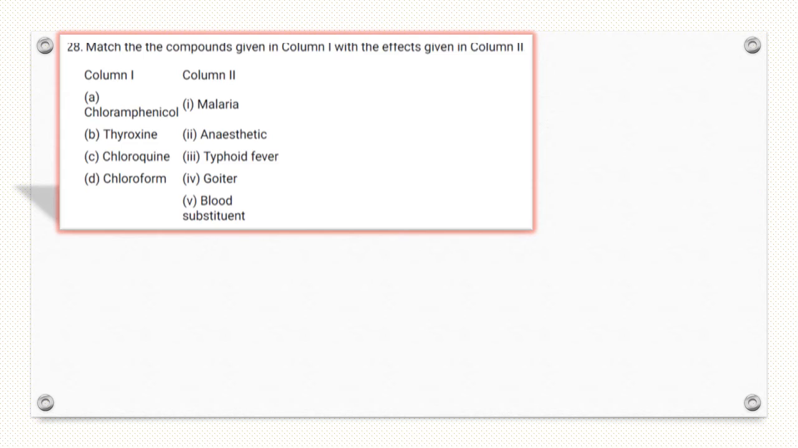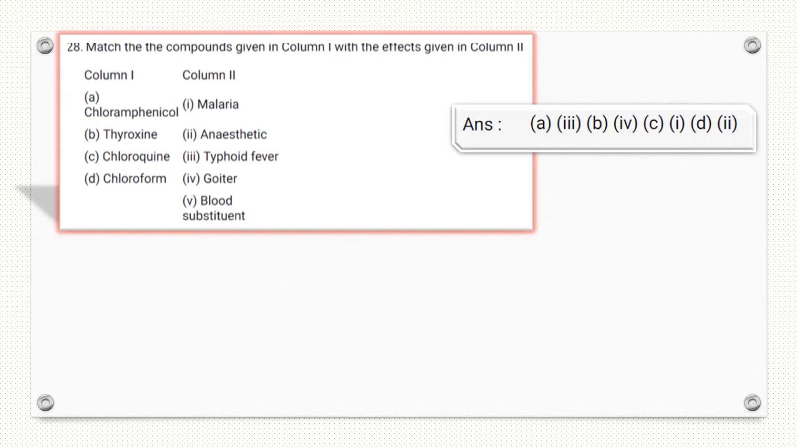Match the following compound. Chloramphenicol is a broad spectrum antibiotic, and it is used in typhoid fever. Thyroxine hormone deficiency, goiter disease is formed. So thyroxine, goiter. Chloroquine is given to malaria patient, and chloroform is an anesthetic. So right matching is this.